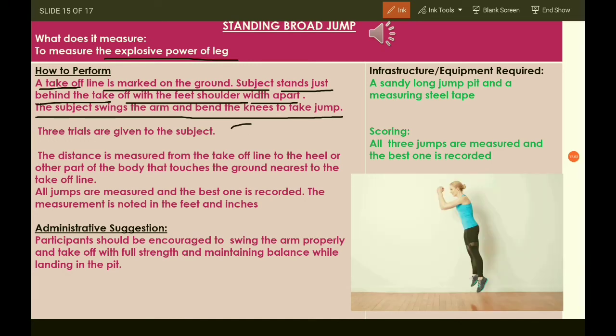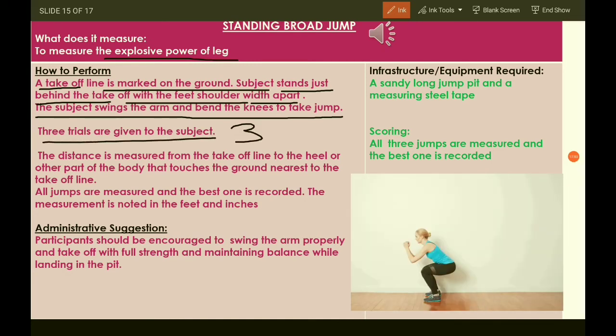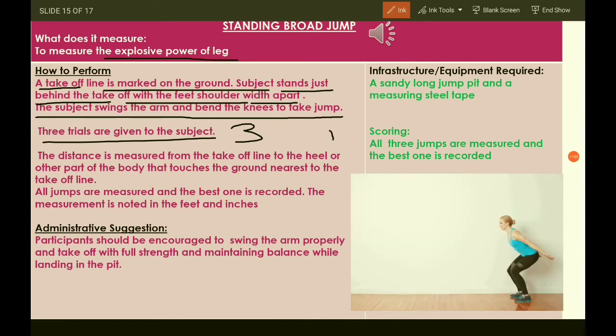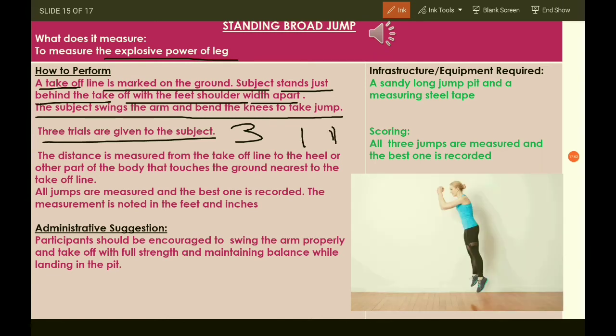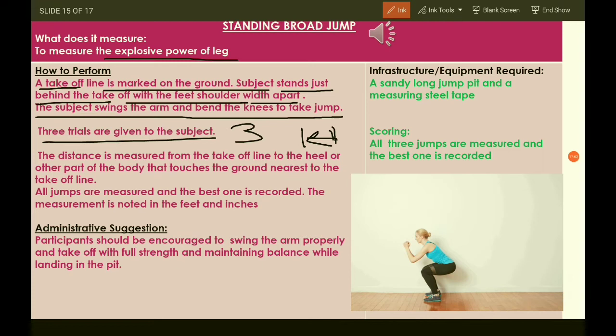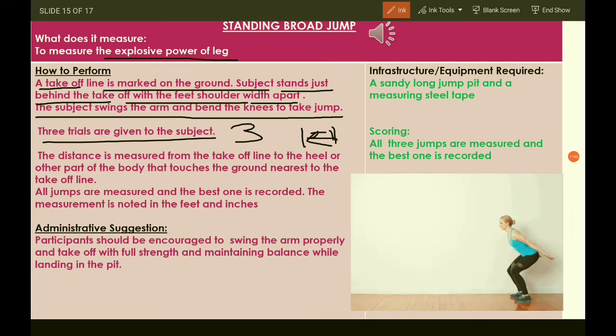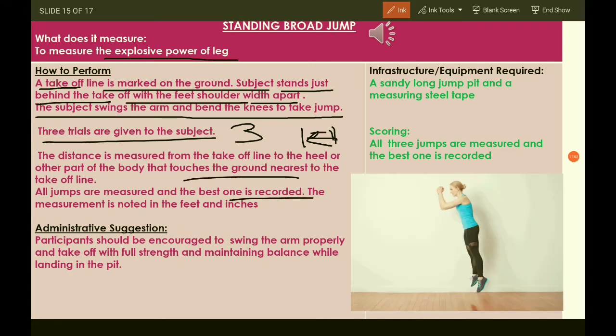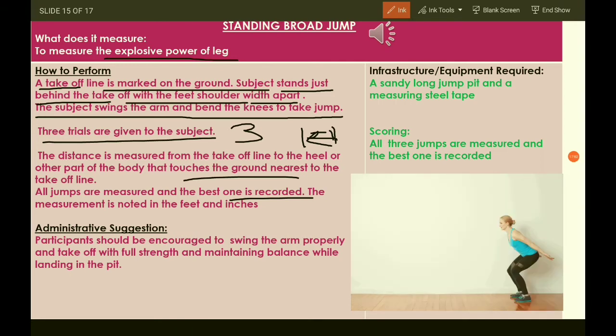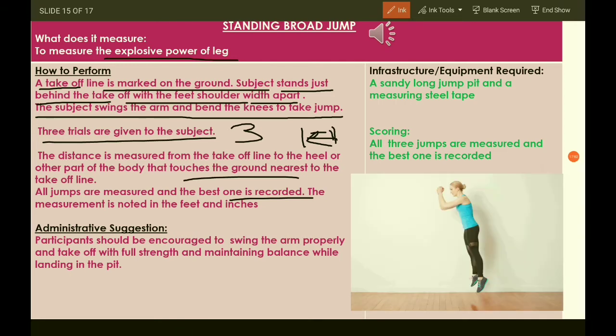Three trials are given to the subject. The distance is measured from the takeoff line to the heel or other part of the body that touches the ground nearest to the takeoff line. So all the jumps are measured and the best one is recorded. The measurement is noted in feet and inches.